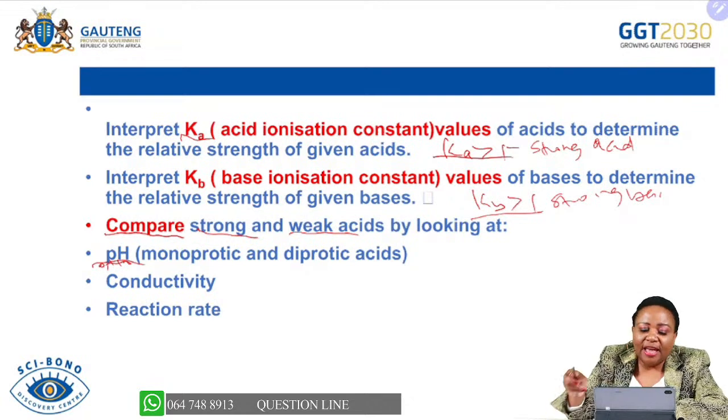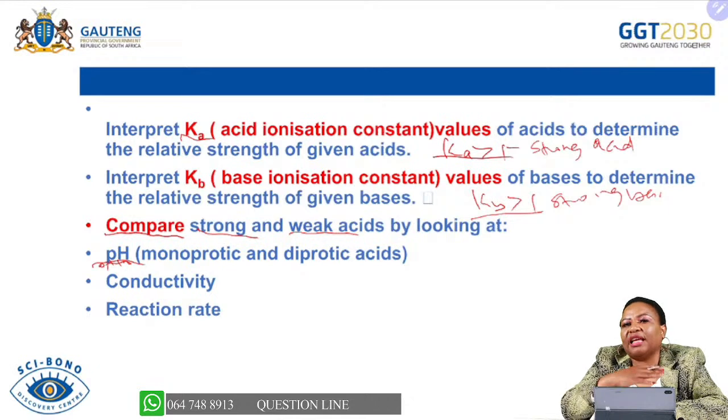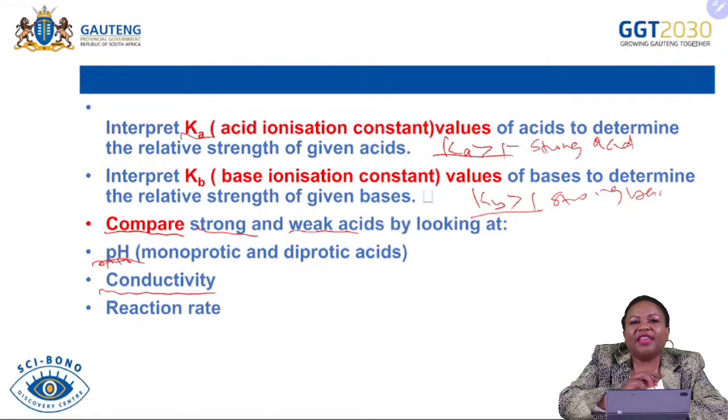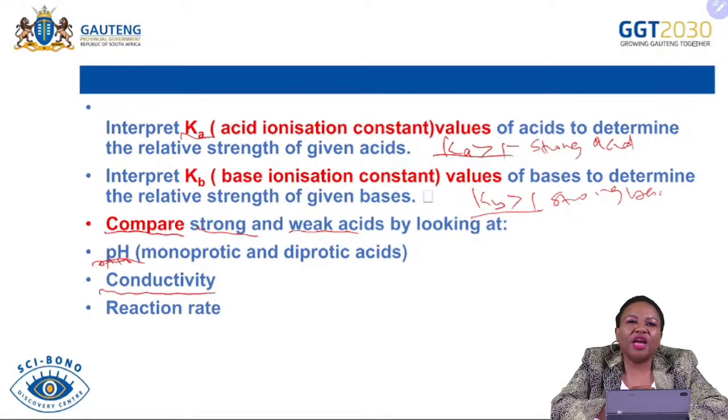And if you have a pH like 3, 4, 5, you will know that you are representing weak acids. So if you are given data, you will be able to classify whether that pH or strength of an acid shows a weak acid or a strong acid. In terms of conductivity, we need to explain what we can say about weak acids and strong acids.